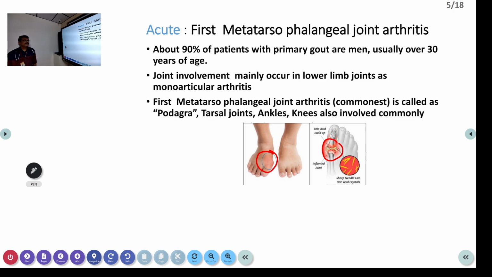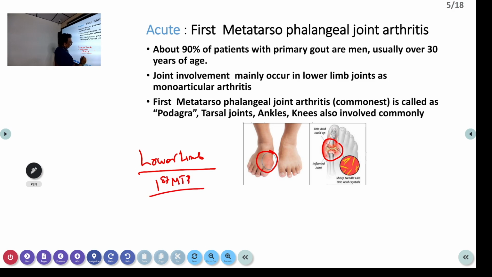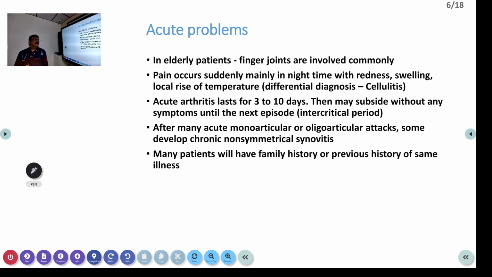Other joints are tarsal joints, ankle, knee. All these are very commonly involved. So it's mainly a lower limb joint disorder. It's a single joint disorder. Most of the time it's only a single joint, monoarticular involvement is classical.